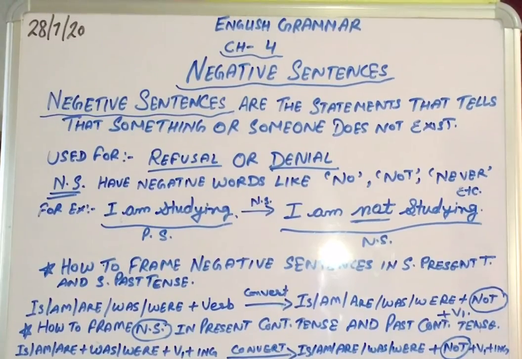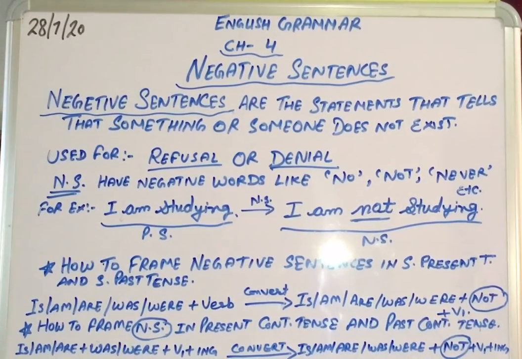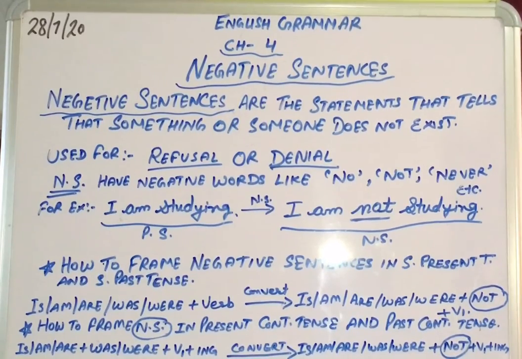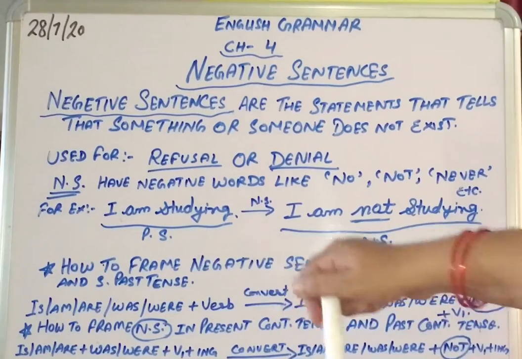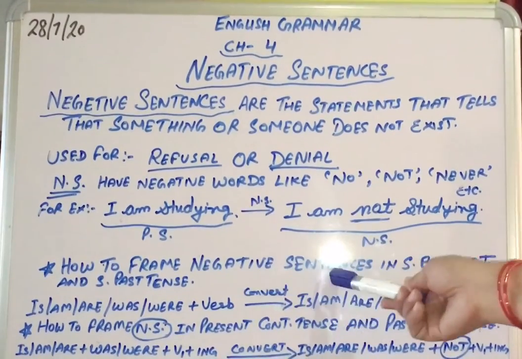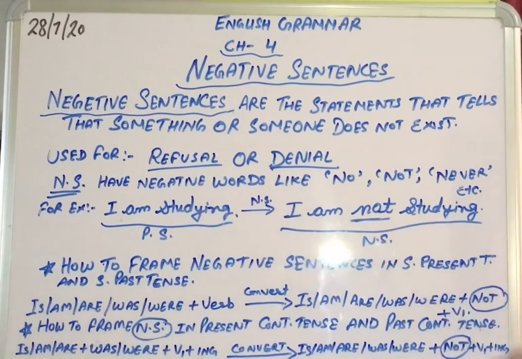First of all, we have to check the verb present in the sentence, that is, which tense is used in the given sentence. Now we are going to learn how to frame negative sentences in simple present tense and simple past tense.